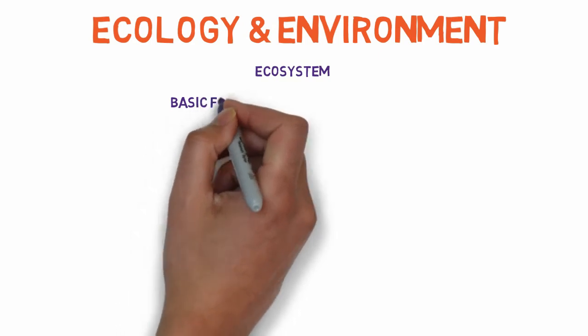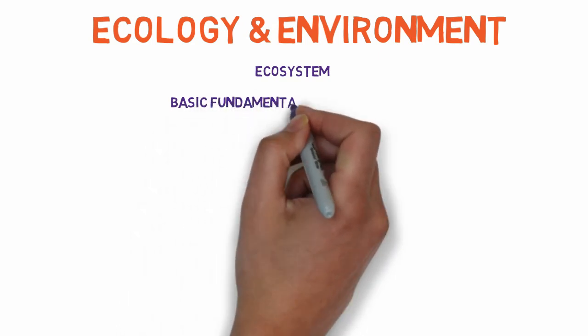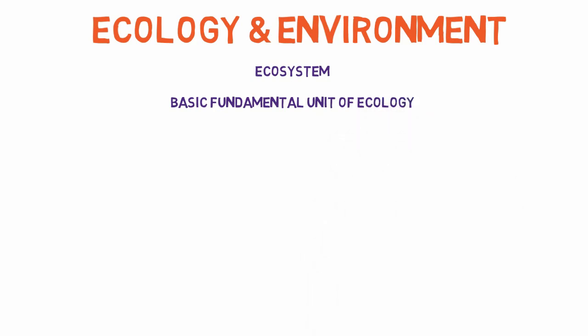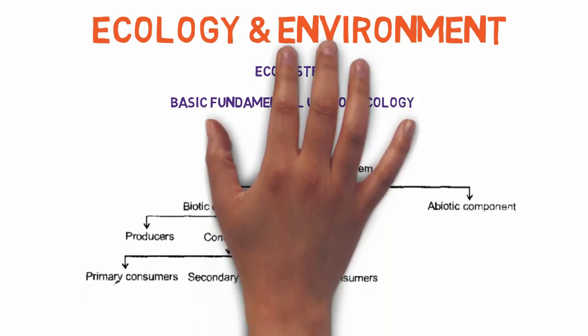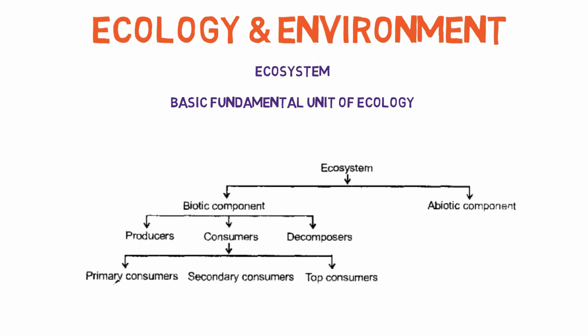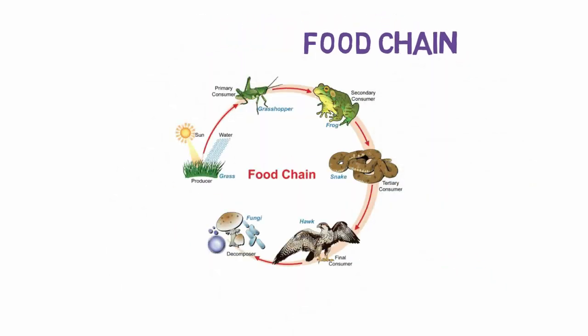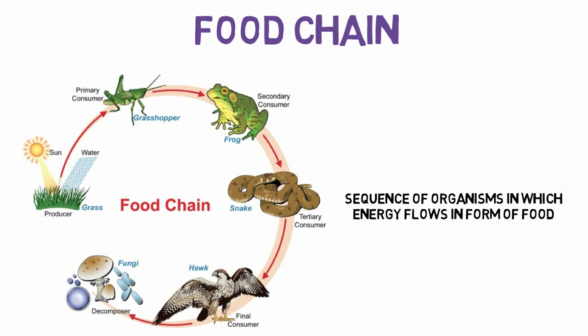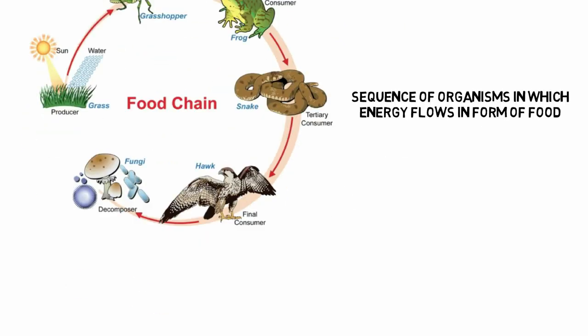And to explain this, we need the help of the ecosystem, which is the basic fundamental unit of ecology that consists of both biotic and abiotic components, within which the biotic components are most important, such as producers, consumers, and decomposers. Each and every sustainable ecosystem must have a proper food chain, where there is a sequence of organisms in which the energy flows in the form of food.